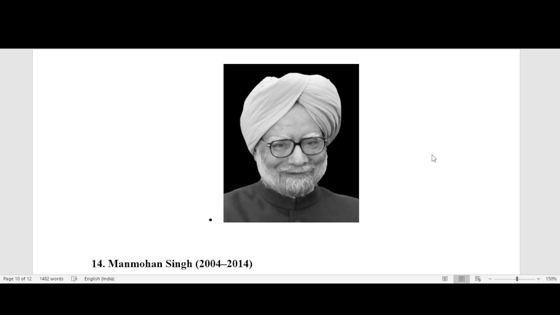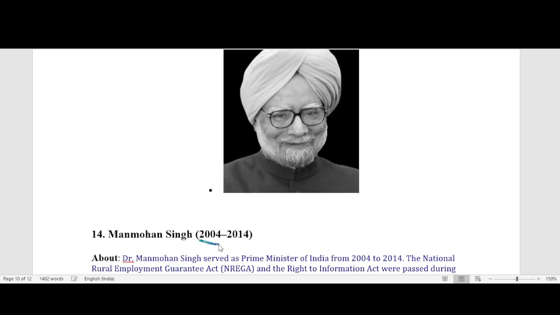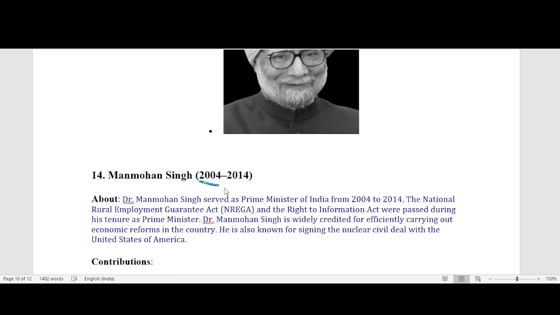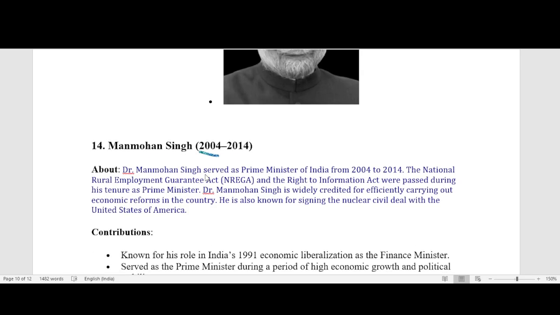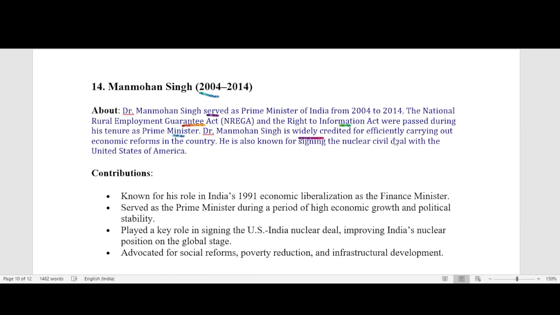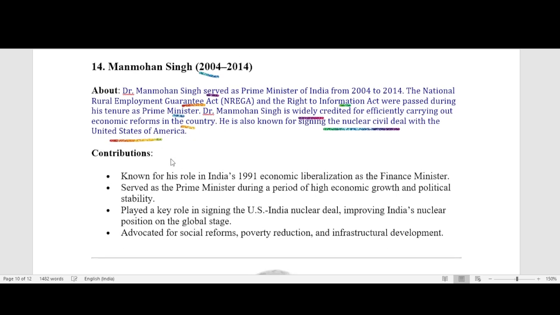Our next Prime Minister, Manmohan Singh, office time 2004 to 2014. Dr. Manmohan Singh served as Prime Minister of India from 2004 to 2014. The National Rural Employment Guarantee Act, NREGA, and the Right to Information Act were passed during his tenure as Prime Minister. Dr. Manmohan Singh is widely credited for effectively carrying out economic reform in the country. He is also known for signing the nuclear civil deal with the United States of America.